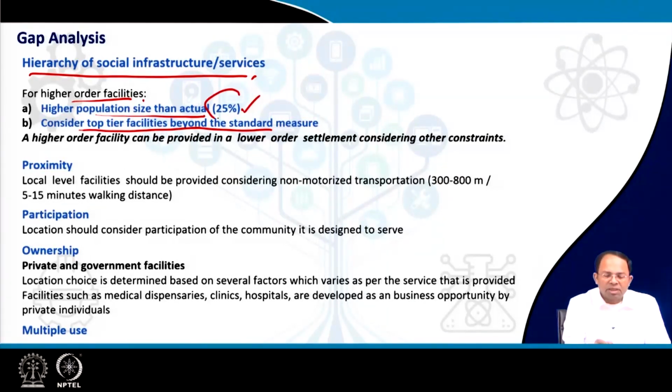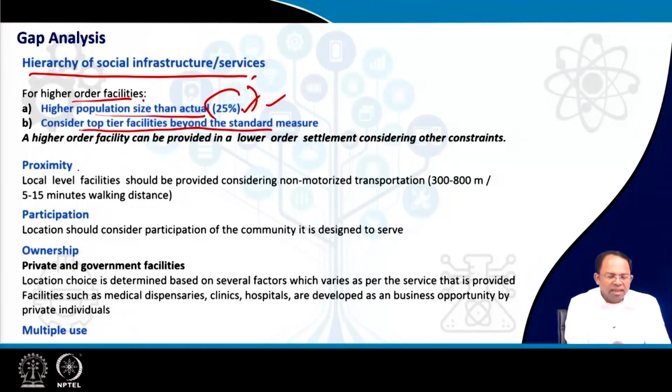Around 25% capacity can be added so that we are comfortable with extra surges during certain times. We can also consider cases where more people come to one facility, or there is a concentration at one facility, maybe because that facility has a good reputation, so we have to take some precautions for that.